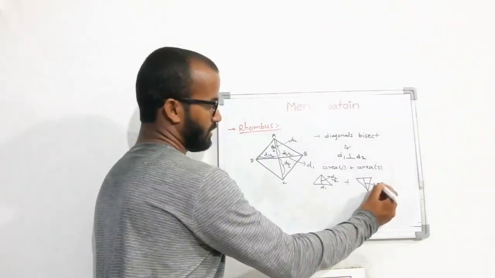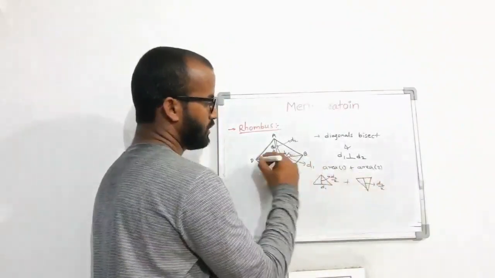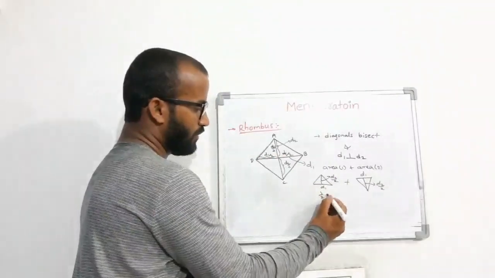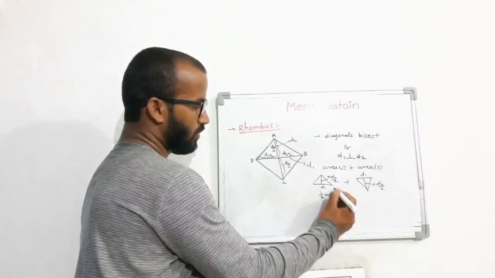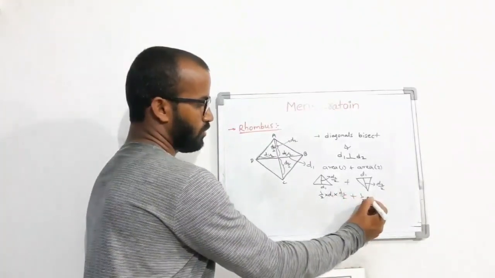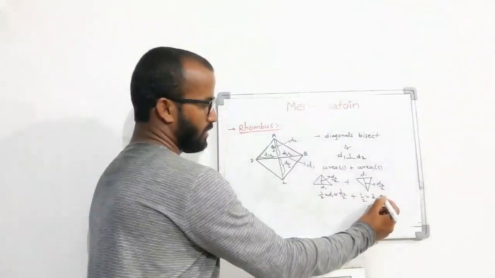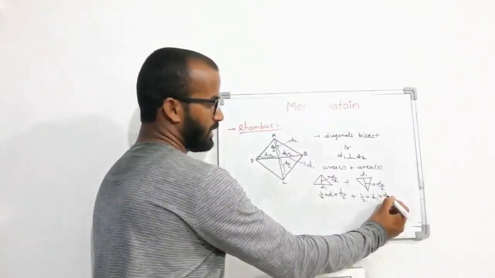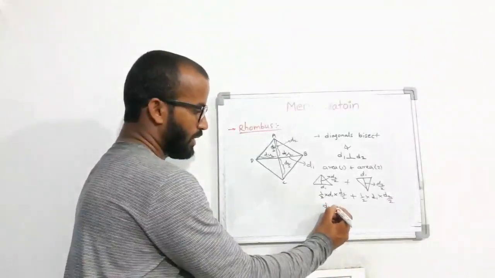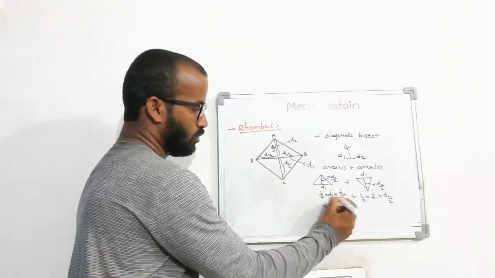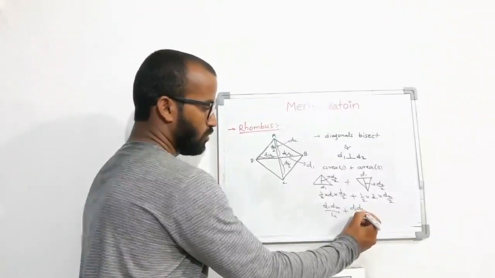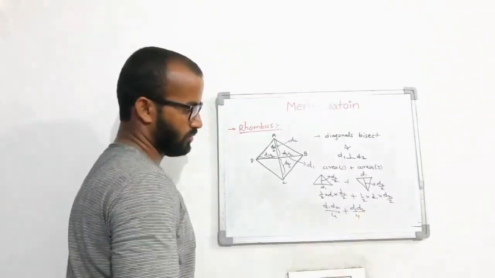Figure 2 has height D2 by 2 and base D1. What is the area formula? Half into base into height. Base is D1, height is D2 by 2, plus half into base D1 into height D2 by 2. So D1 D2 by 4 plus D1 D2 by 4.